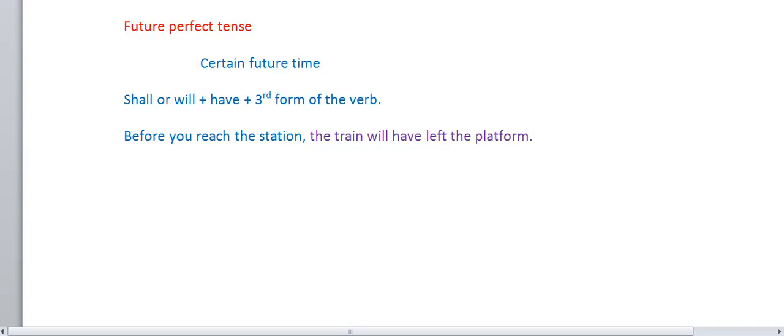They are talking about a certain future action. It will happen. It will be completed. Before you go to the bus stand, the bus will have left the stand.